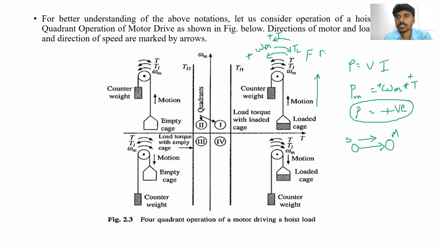So in the first quadrant, the motor is operating as forward motoring. In the same way, whatever drive is operating in the first quadrant is forward motoring. Is this concept clear to all of you?